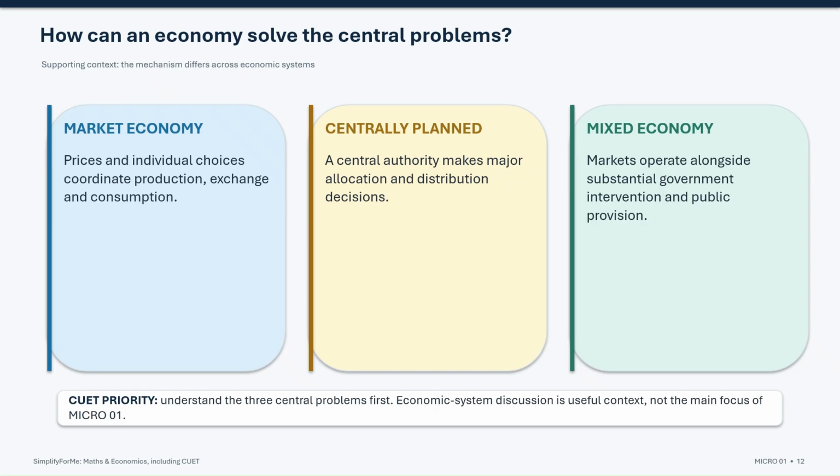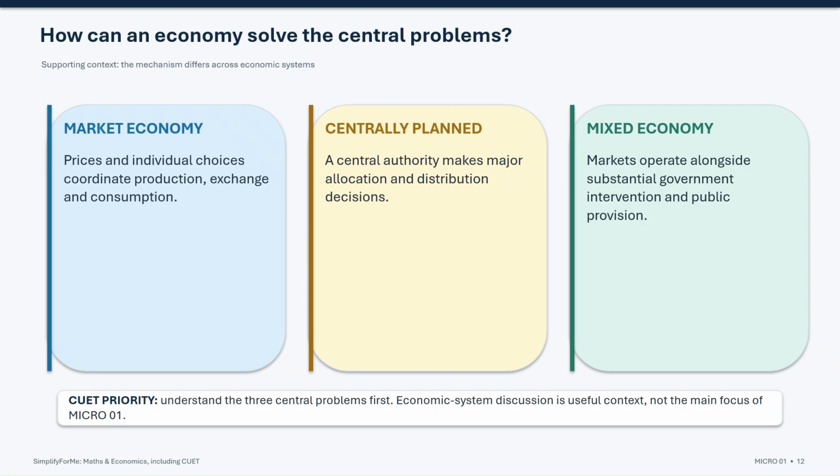In a centrally planned economy, a central authority or government makes the major production and allocation decisions. It determines priorities and decides how resources should be distributed among competing users. A mixed economy combines both approaches. Markets operate in many areas, while the government also intervenes when necessary, for example, in public services, regulation, and social welfare.